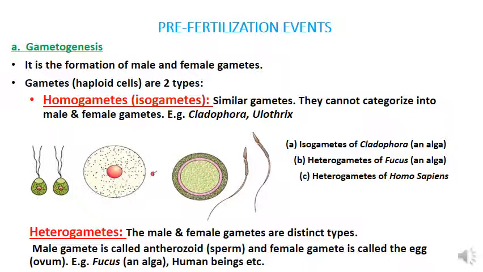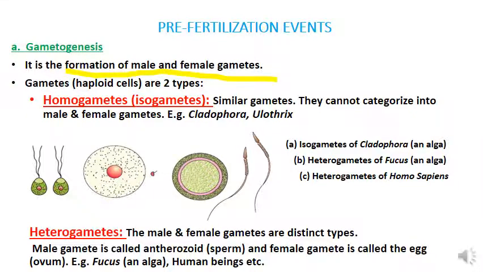Moving on to our next topic, pre-fertilization events. We have already said that pre-fertilization events include gametogenesis and gamete transfer. So what is gametogenesis? It is the formation of male and female gametes.